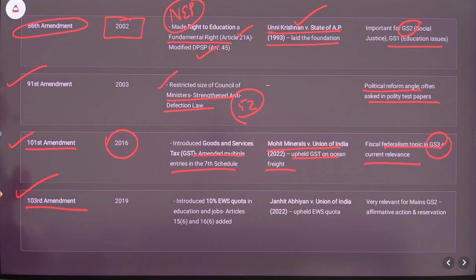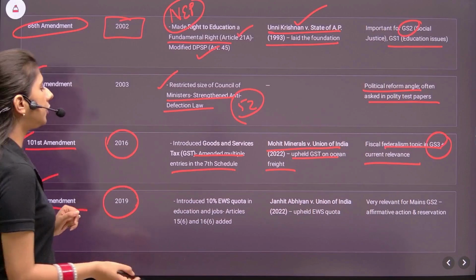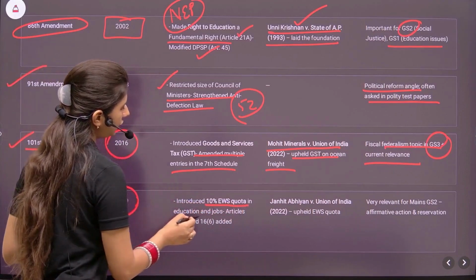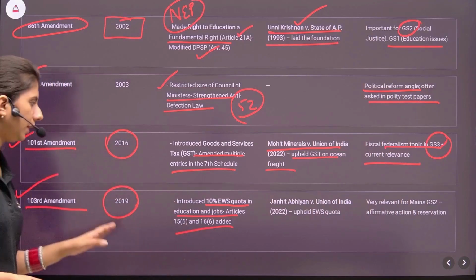103rd Amendment Act 2019. Now these are the recent ones, so you must have a hold on these. It introduced a 10% EWS quota in education and jobs. Article 15(6) and Article 16(6) were added.